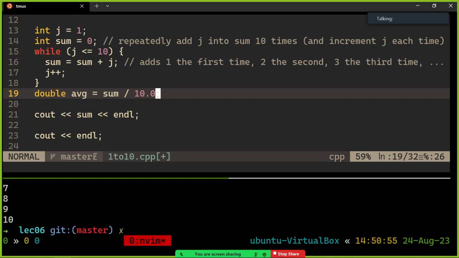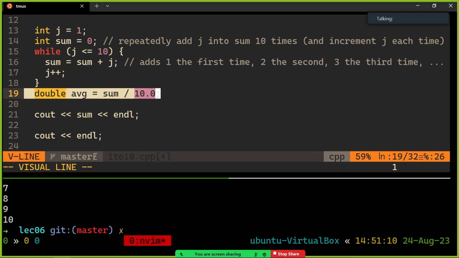Okay, yeah. Because then you could change this. Oh, sorry, yeah. Couldn't we also do sum divided by j? J would be 11 right now, though. Yeah, it would be too big. And then also it's an int, so it would be doing integer division. We want to do double division, because you don't know what an average is. Averages usually have decimal places, right? So that's a great question.